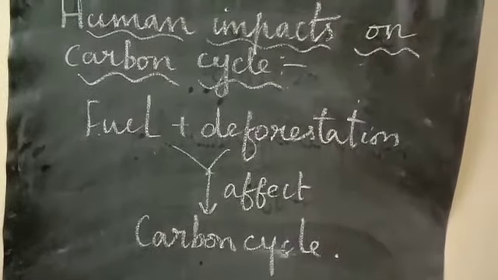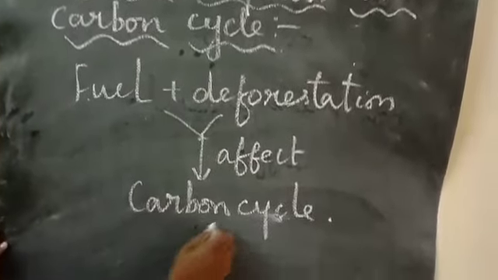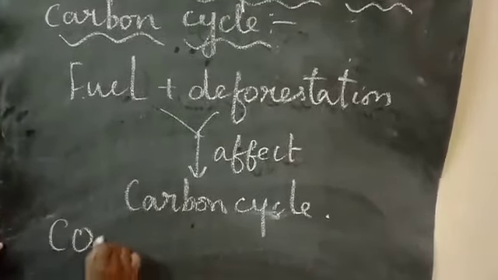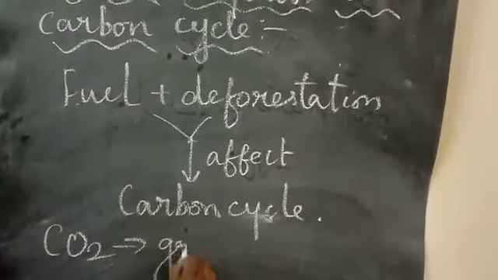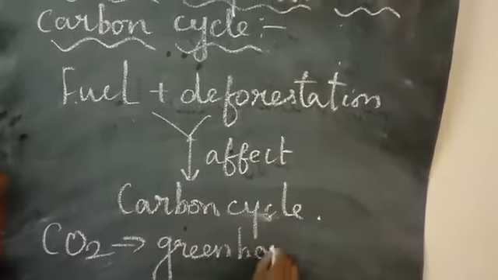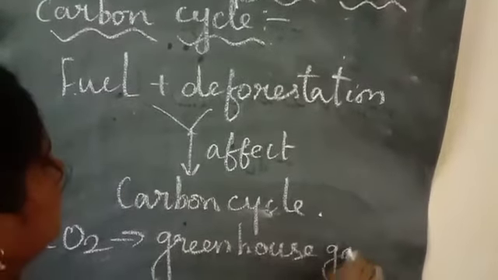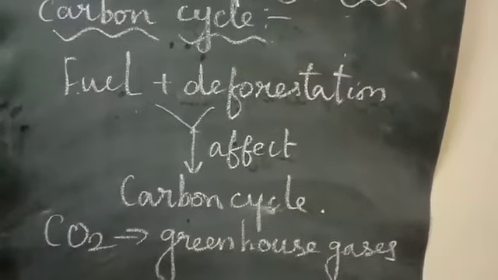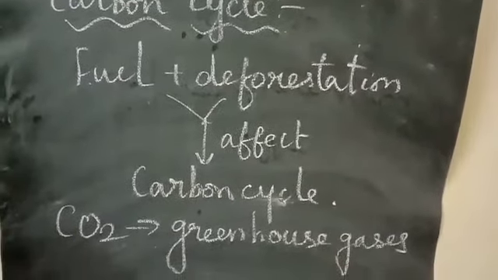Most of the carbon in the atmosphere is in the form of carbon dioxide, and this carbon dioxide is also called a greenhouse gas.